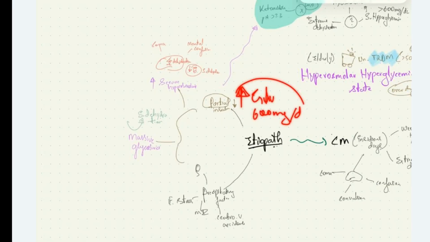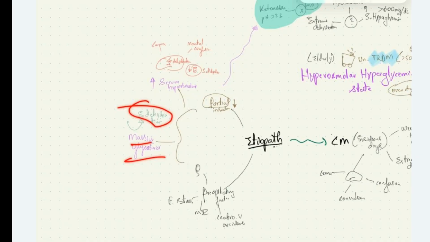It causes massive glycosuria, causing severe dehydration in these patients. Also, due to the increased glucose level, the patients will have increased serum hyperosmolarity, which leads to dehydration of neuronal cells. Along with this, reduced perfusion to the CNS causes mental confusion and coma in these patients.